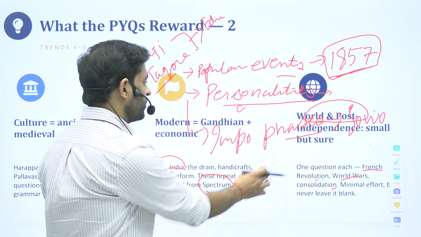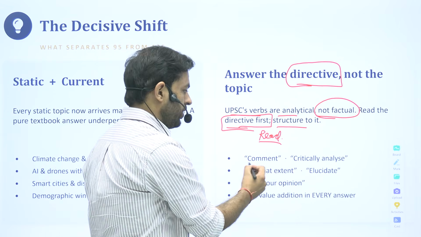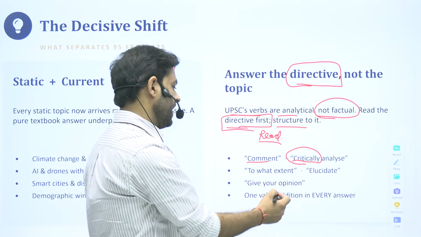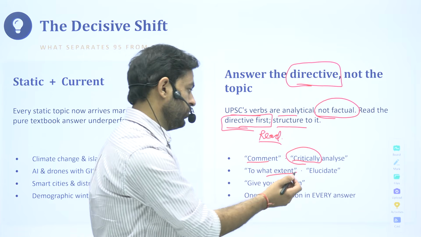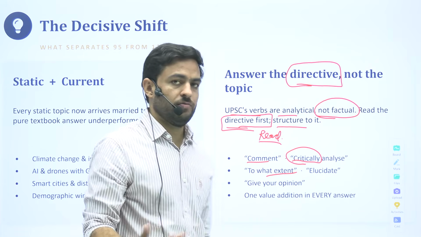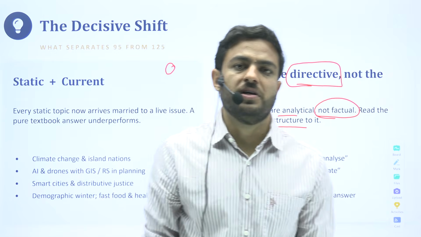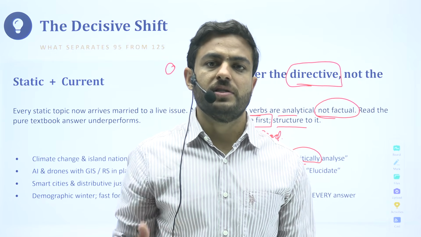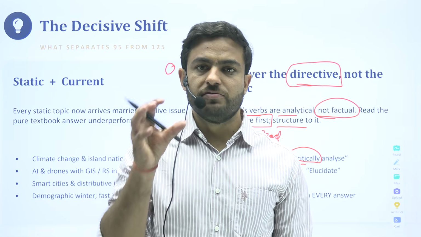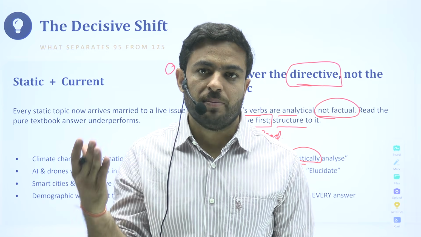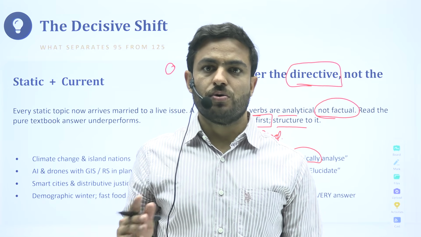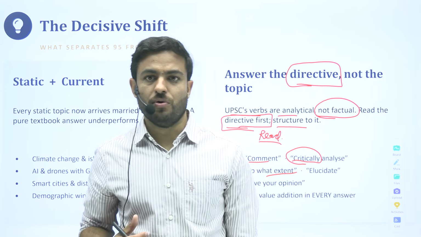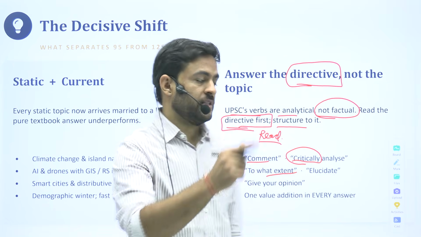Let us say they'll ask you to comment upon that, to critically analyze that particular thing, to what extent do you think, elucidate it, give your opinion. These are the different directive words that have been utilized by UPSC over the years, and this gives you an idea as to how you have to approach that particular answer. You don't have to write everything that you know, but what is being asked in the examination.